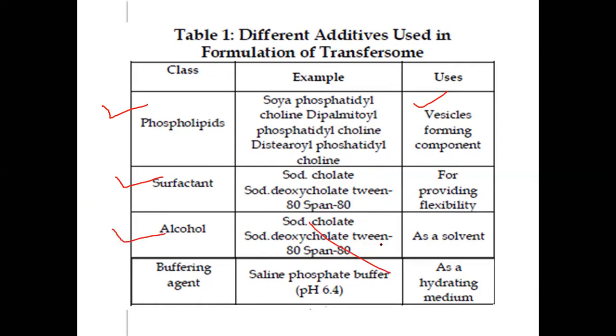Alcohols like ethanol and others can be used as a solvent, and buffering agent, saline phosphate, as a hydrating medium. So first is the vesicle forming agent, then the flexibility providing agent, then solvent and hydrating medium. All these together constitute a transferasome.